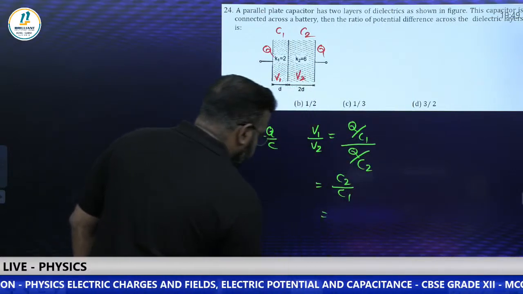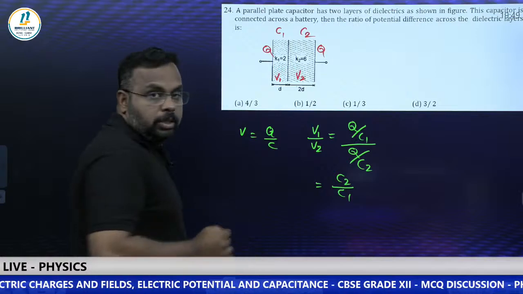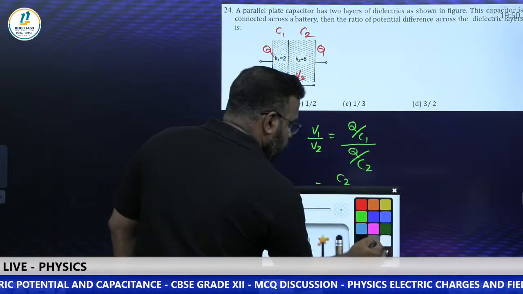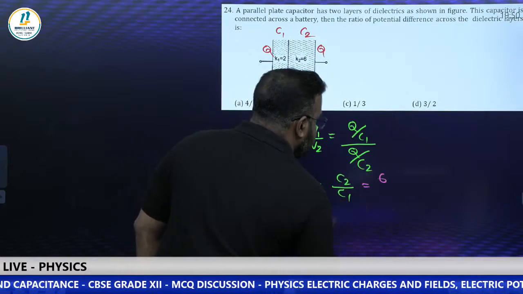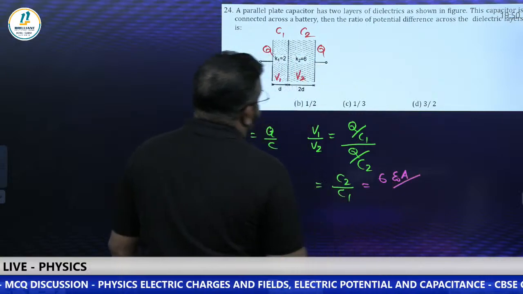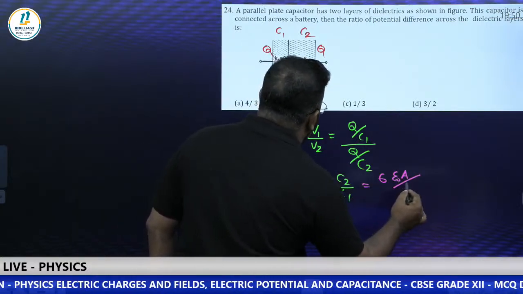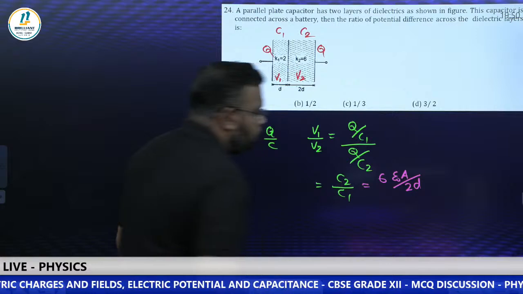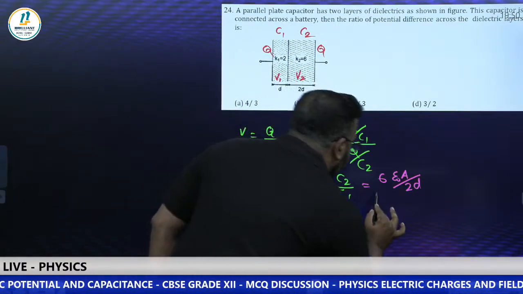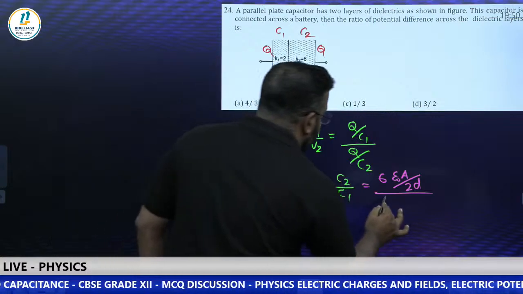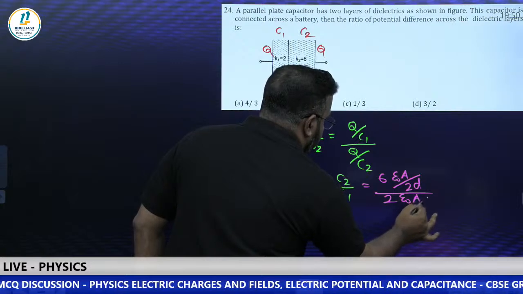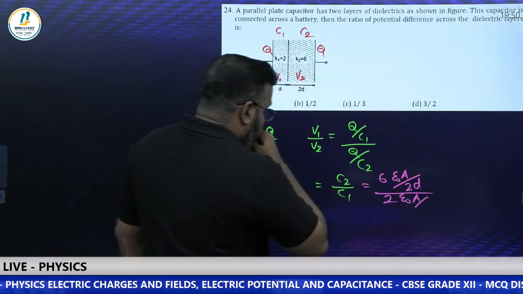C2 means second capacitor. So there is a dielectric, dielectric constant is 6. So capacitance will become 6 epsilon naught A by, look at the distance. Distance for that one is 2D. So the formula is epsilon naught A by D only, but since there is distance 2D, we need to take it like that. Divided by, what is C1? C1, the dielectric constant is 2, and epsilon naught A by, what is the distance? Only D.